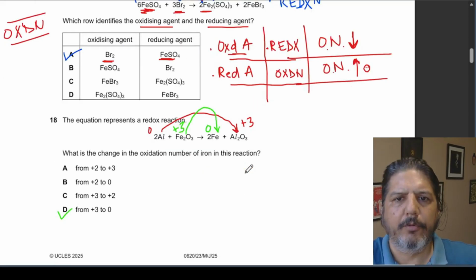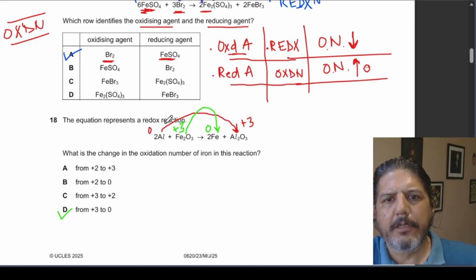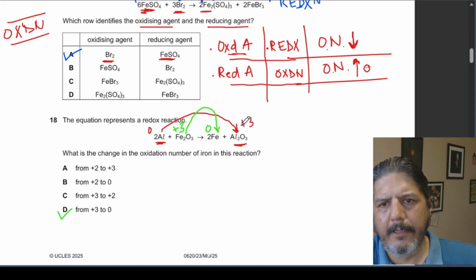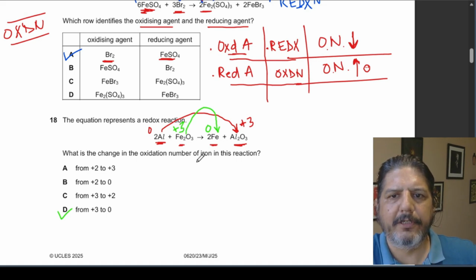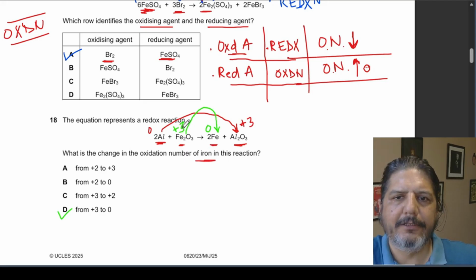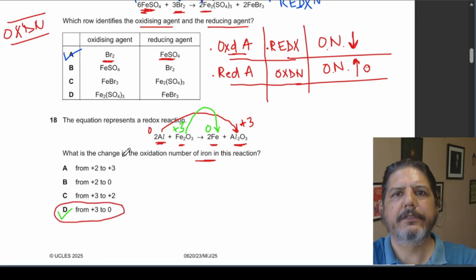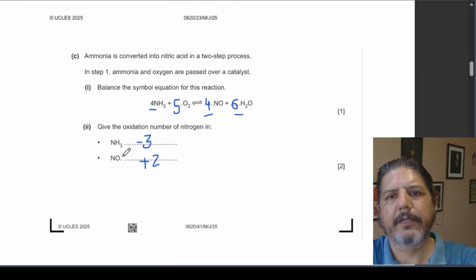Let's move to the next question. The equation represents a redox reaction. Aluminium changes from 0 to +3. And here, the oxidation number of iron changes from +3 to 0. The question is, what is the change in the oxidation number of iron? The oxidation number of iron changes from +3 to 0. So this would be the correct answer. This is a simple question. You shouldn't find it very difficult.